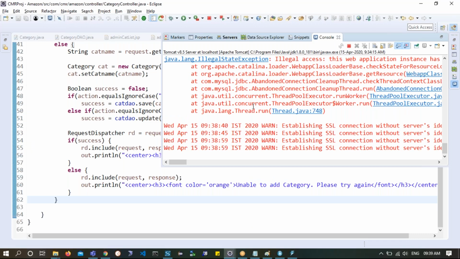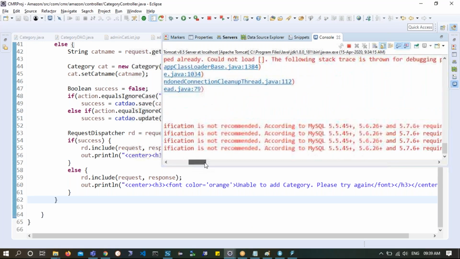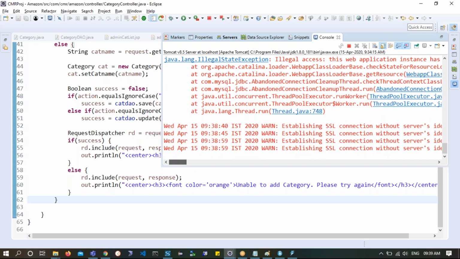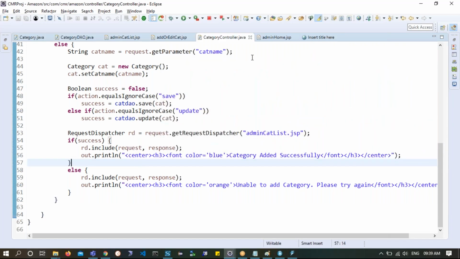Nothing has happened. Some error might have come. Let's see this. What might have happened? Why is it not updating?